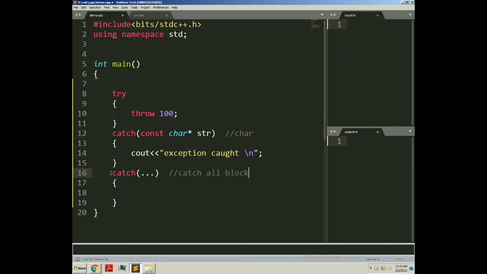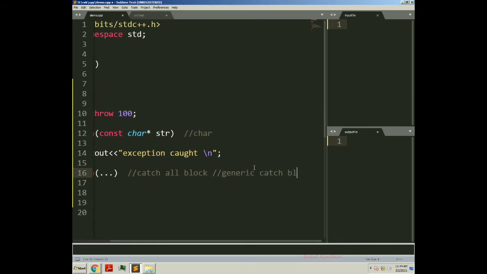The important thing is it should be written at last. If you have n number of catch blocks after a try block, then this universal catch block, or the generic catch block, or catch-all block should be written at the end after writing all catch blocks. Because control is going to search for a catch block from top to bottom order. So if no catch block is found to catch the thrown exception, it will be caught by this catch-all block, or another name is generic catch block.